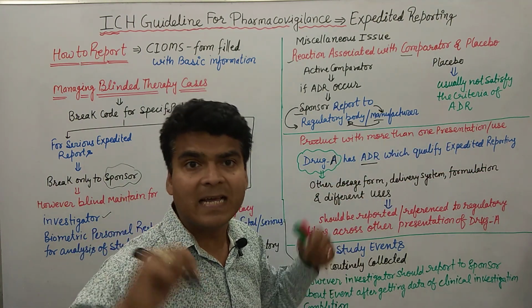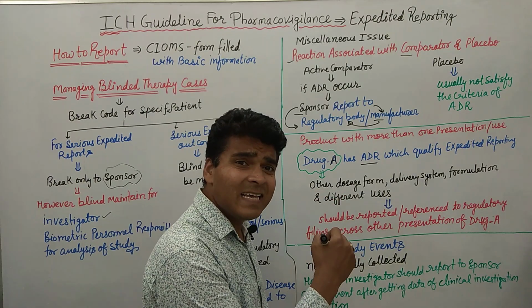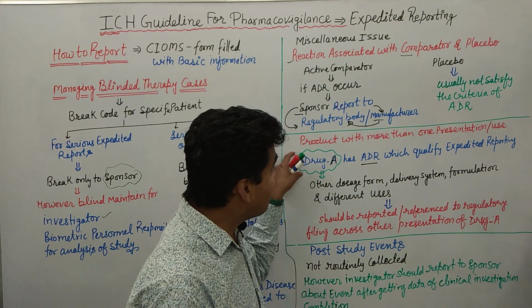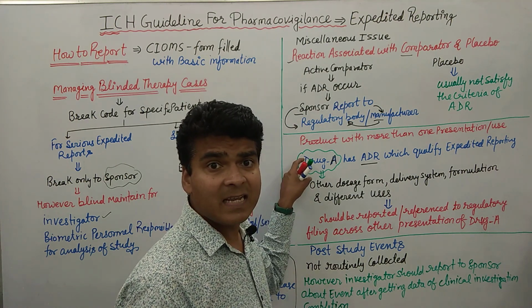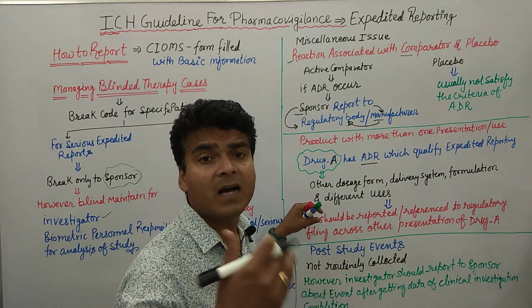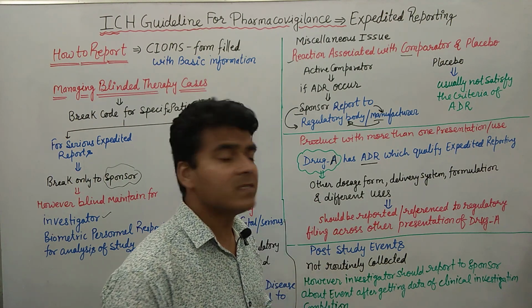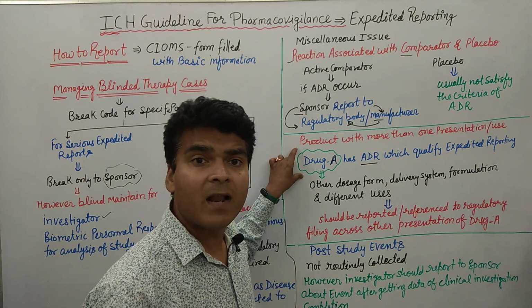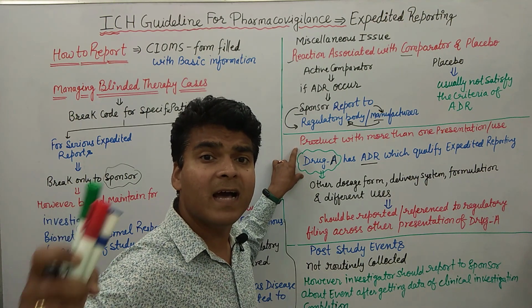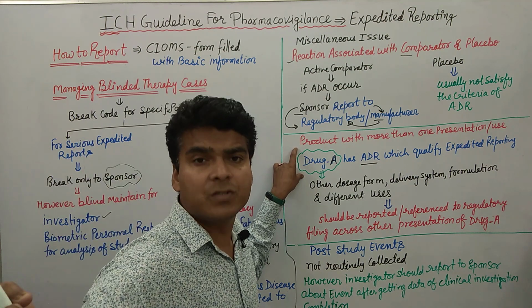Now what to do in that case? In that case the sponsor should report a single event for all of the other presentations and all of the other uses of the drug. Suppose drug A is checked for antihypertensive use, and drug A is also used for arrhythmia and atherosclerosis.